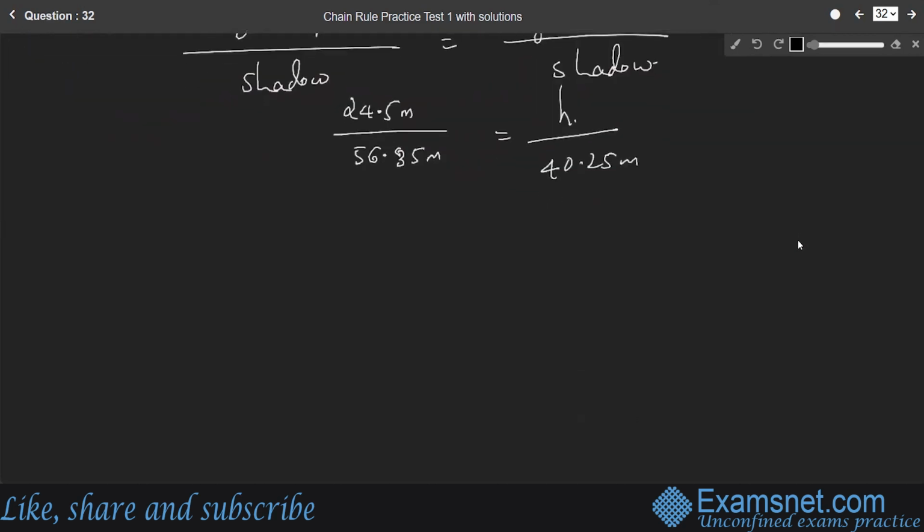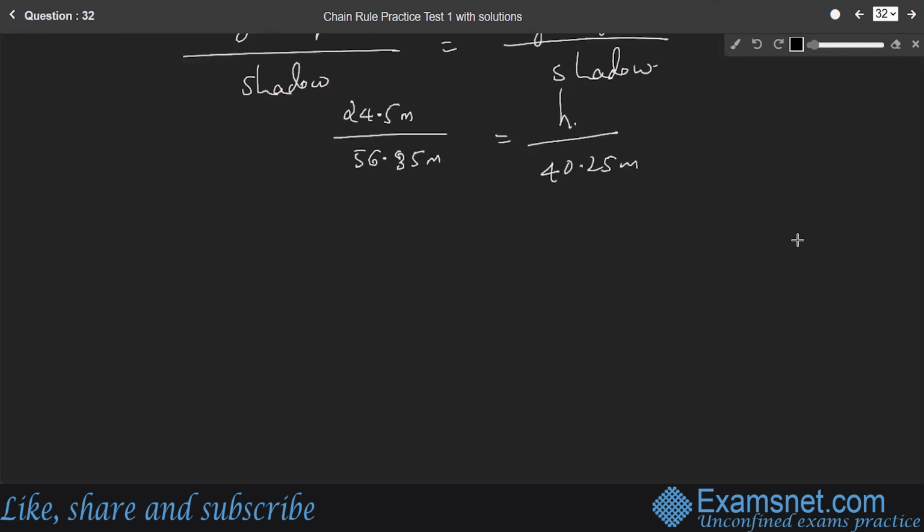So you can simplify it. Here, let us round off each decimal into whole numbers. So 24.50 meter I'll write as 2450 centimeter, a meter to centimeter conversion. Whereas 56.35 meter can be written as 5635 centimeter is equal to H by 4025 centimeter.